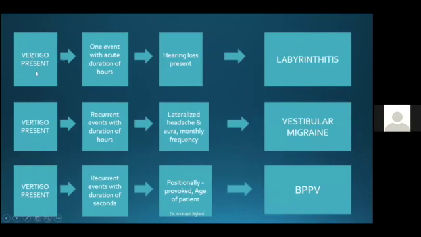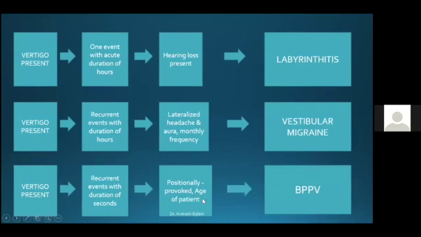I'm summarizing things again over here. Well, vertigo is there. You get one event with acute duration of hours, and there is an additional hearing loss also. The first and foremost diagnosis that comes to your mind is a labyrinthitis. And if these recurrent attacks are present without any hearing loss, and you get lateralized headache and aura on a monthly frequency, what you think in terms of is a vestibular migraine.